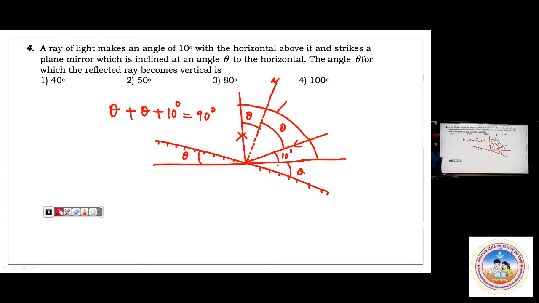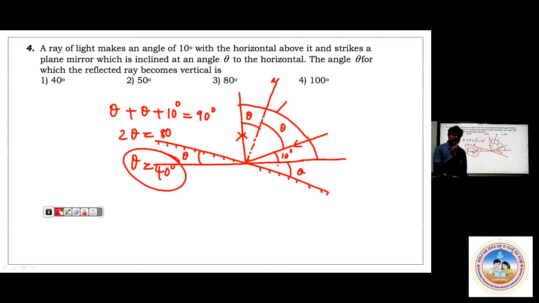Then 2 theta must be equal to 80 degree. Then theta must be 40 degree. Yes. Theta equals 40 degree. And of course, these are all higher level questions. You have to give concentration and then only you will learn.